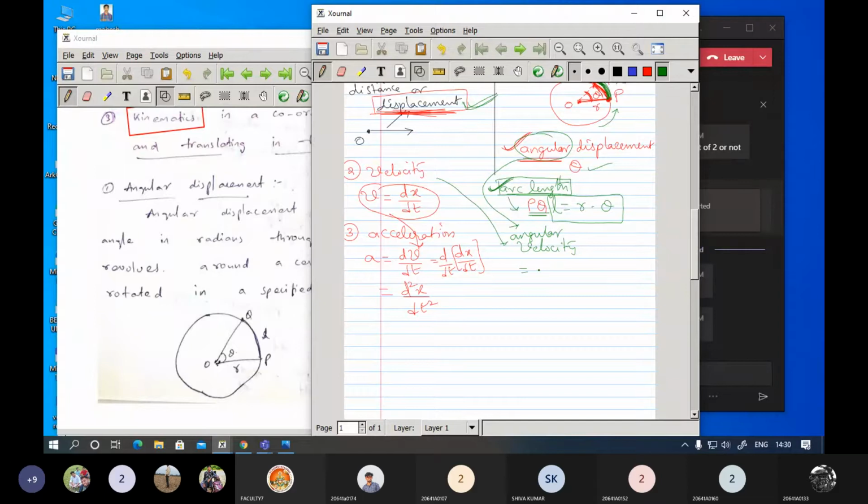Angular velocity we are going to represent as omega. Are you able to follow this? Because only these topics we are going to cover in the upcoming mid examination on 22nd.